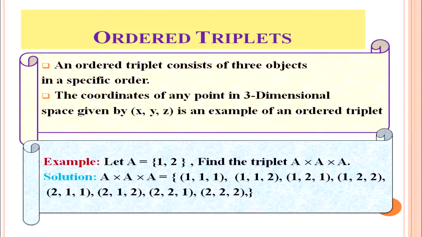The solution will be A cross A cross A equals {(1, 1, 1), (1, 1, 2), (1, 2, 1), (1, 2, 2), (2, 1, 1), (2, 1, 2), (2, 2, 1), (2, 2, 2)}. That means we will find 8 ordered triplets.